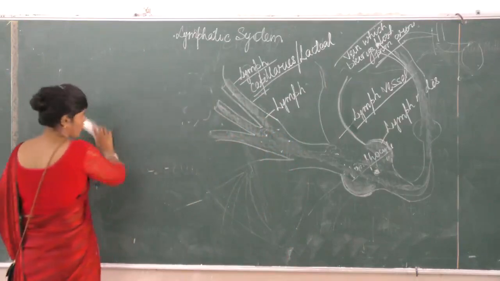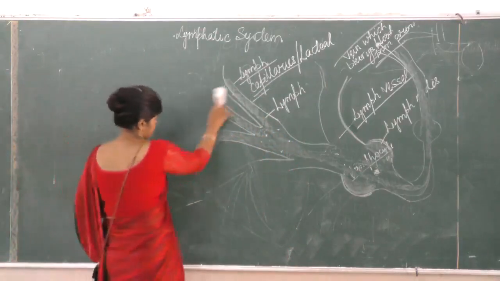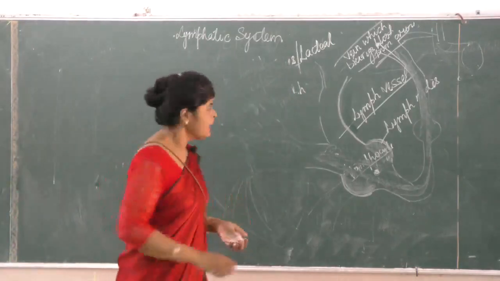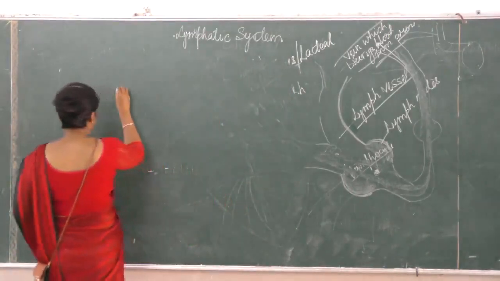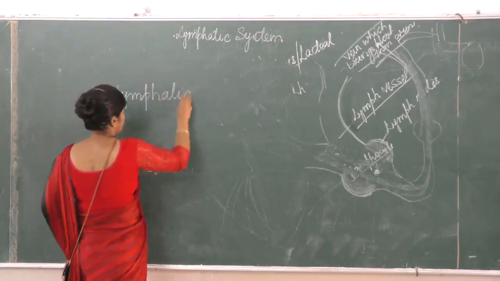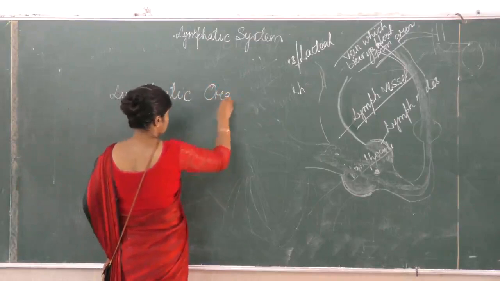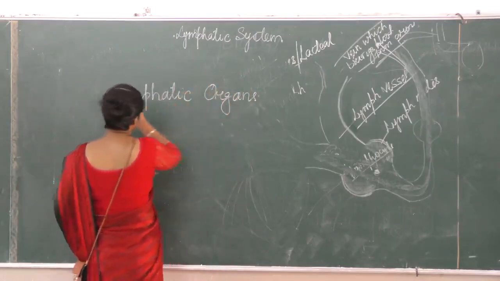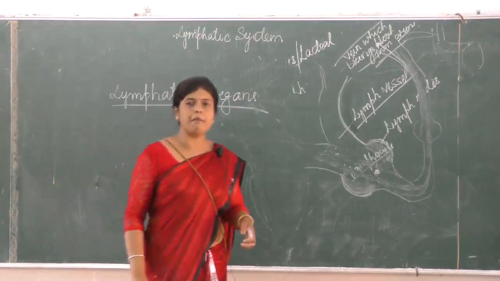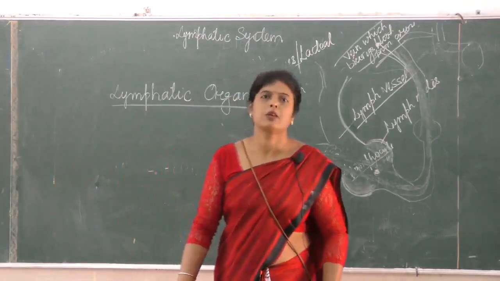What is a lymphatic organ? This is the lymphatic system. Now, what are the lymphatic organs? Lymphatic organs are those organs which are concerned with the production and maturation of some WBCs.